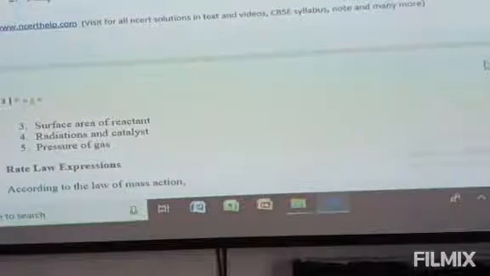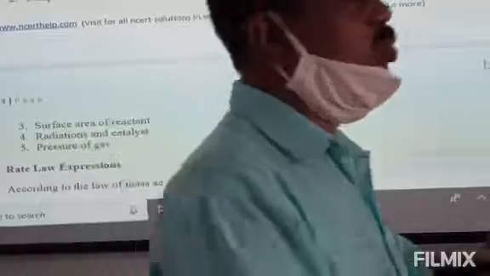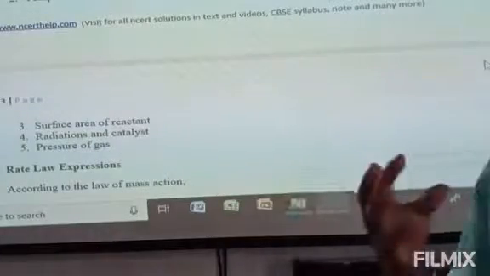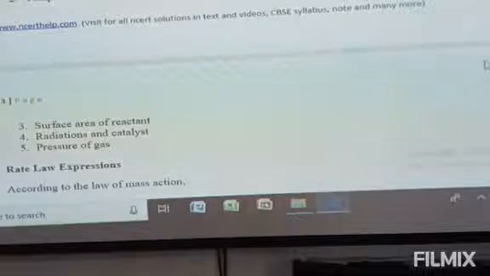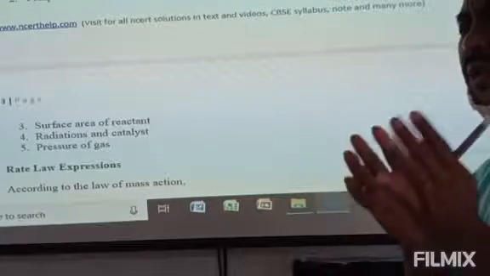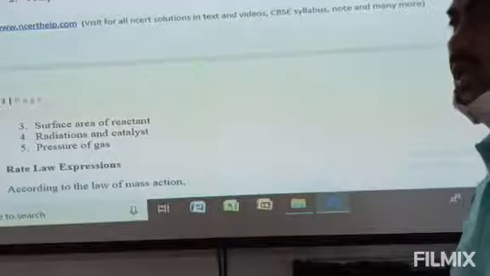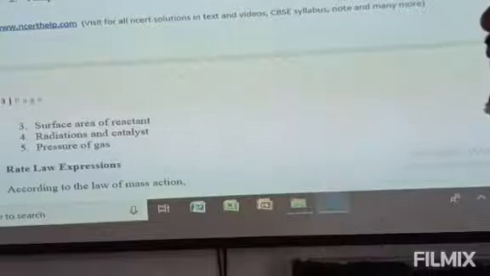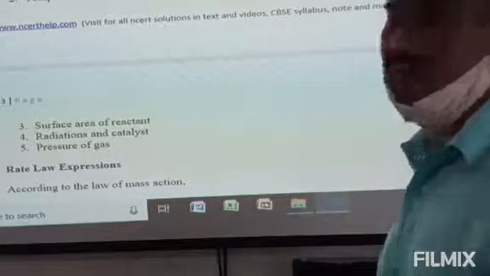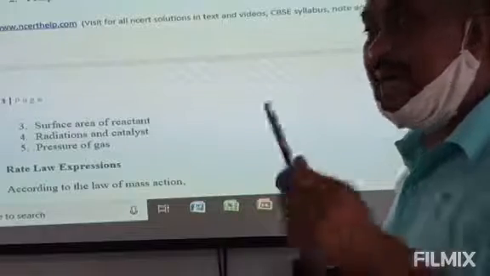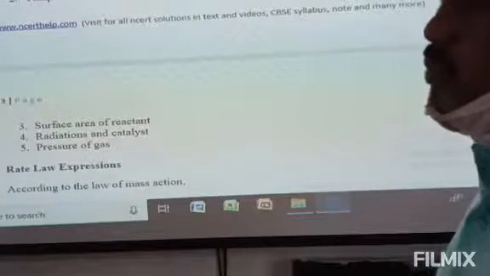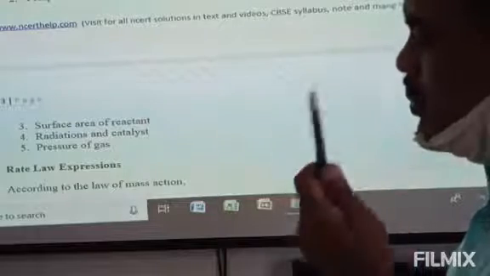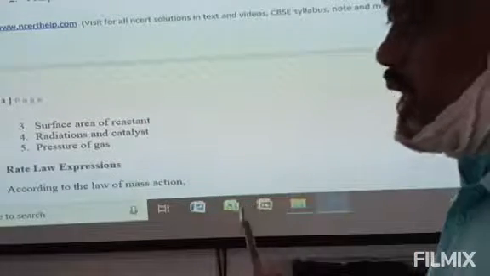Now, let us see how the rate of the reaction depends on the concentration of the reactants. Suppose the concentration of the reactant is more, then collisions become more. The molecules collide quickly. When the molecules collide quickly, every collision will produce some amount of energy. Thereby, it will reach the activation energy quickly. Hence, the rate of the reaction becomes faster.